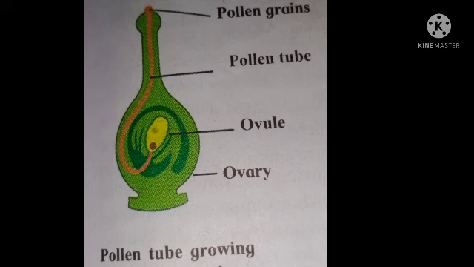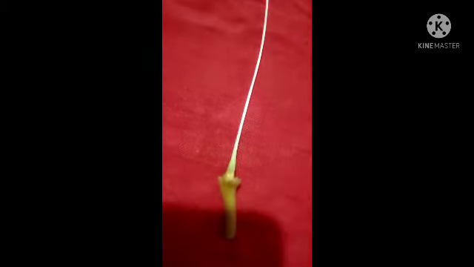Inside the ovary, there is an ovule. This pollen tube penetrates into the ovary, and it fertilizes the ovule, and then from the pollen grain the gametes are released, and it enters into the ovary, into the ovum to fertilize it, and then after drying we can get seeds for that particular plant. Now watch this diagram carefully, we will see it live.